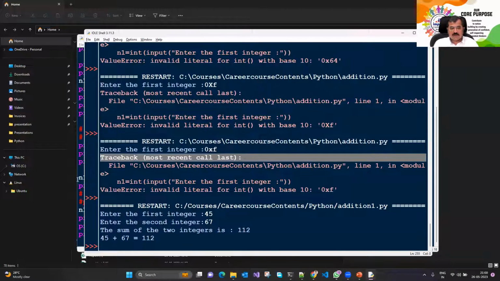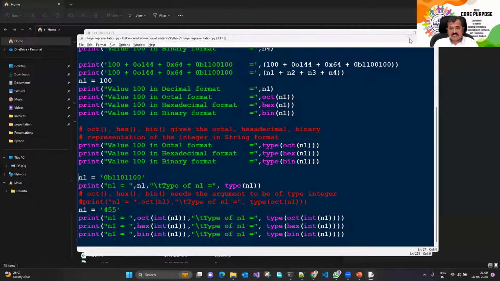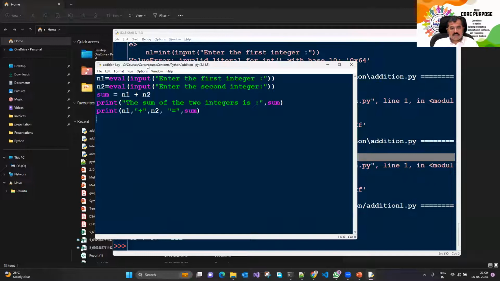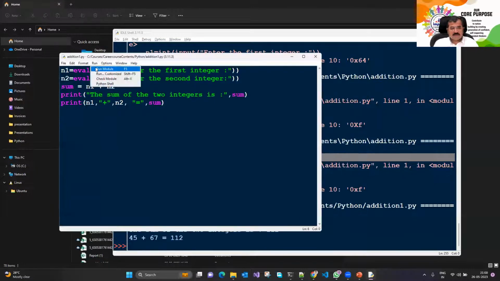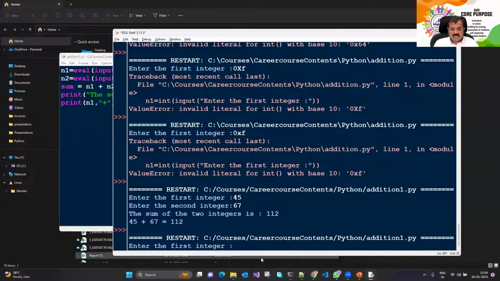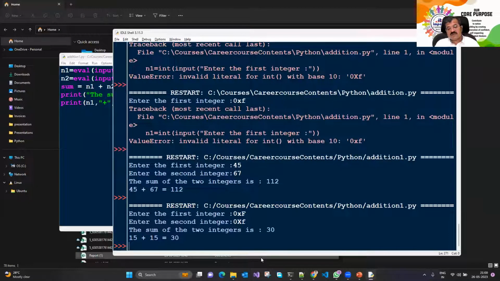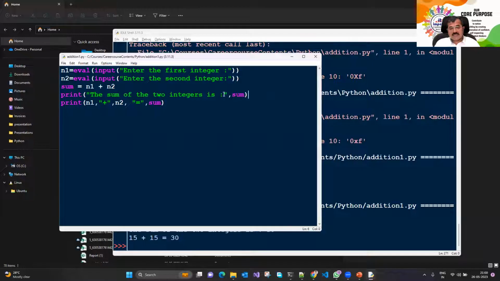So what is special about it? Okay, the special thing comes in. Here we go. This is the script. We run it once again. I give the first number as 0xf, 0x and f. This is 15 plus 15 is equal to 30. It is working the same. That means it has given us an opportunity to enter the number in any numbering system.